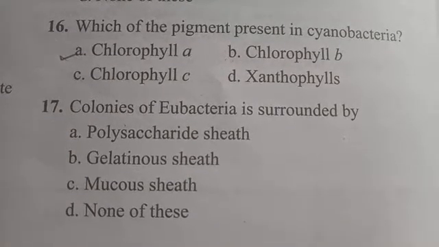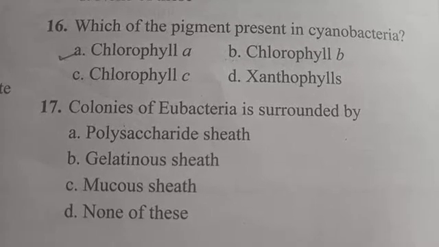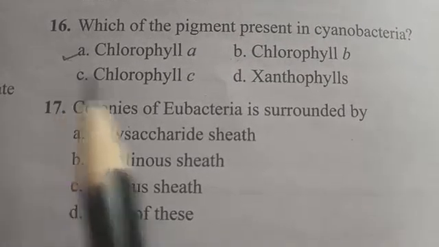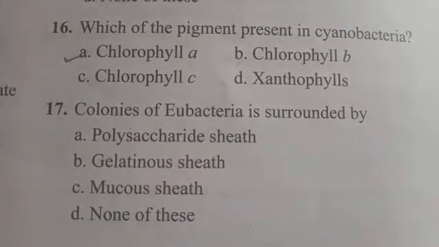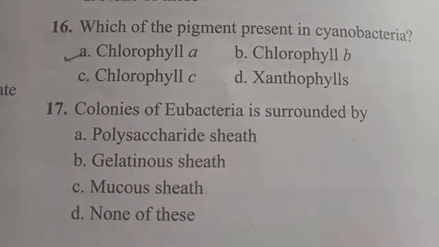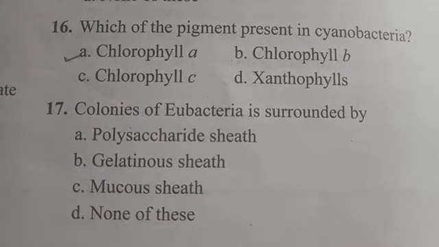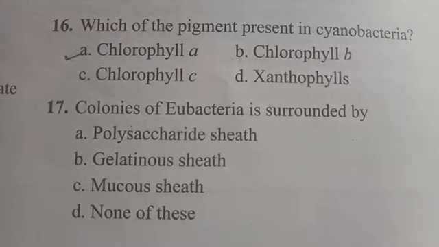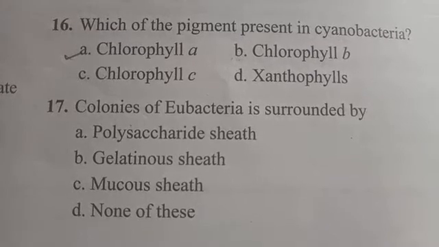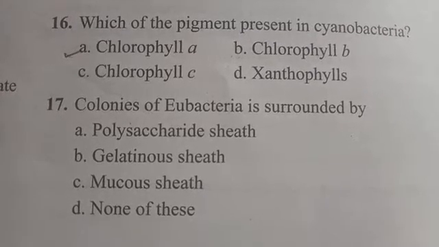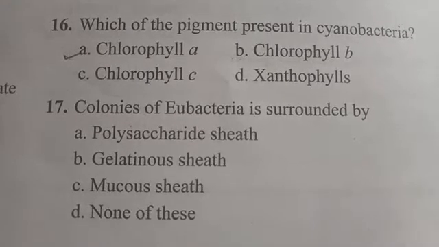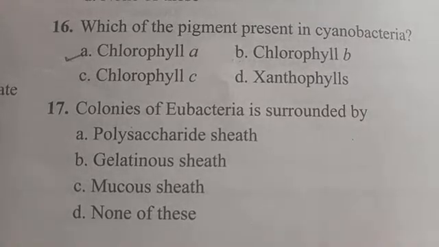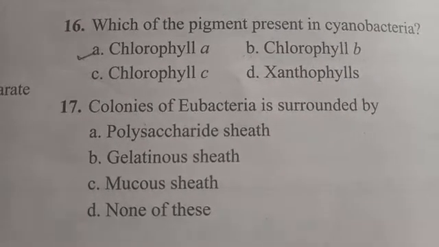Xanthophylls are comparatively less. We have to choose the highest one, because further options are not there. So we should choose chlorophyll A, which is highest. Chlorophyll A, and even zeaxanthin or mixoxanthophyll, and other additional chromoproteins may also be present. We have to choose according to these options. Chlorophyll A is the right answer for the 16th question.